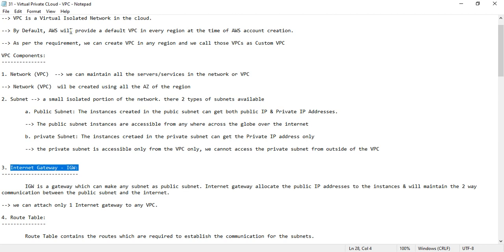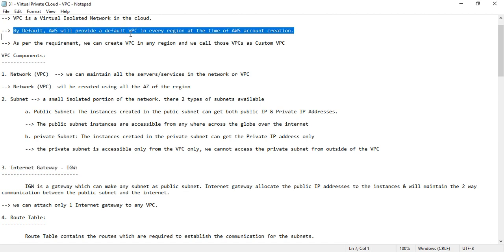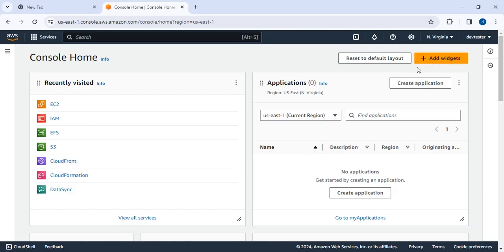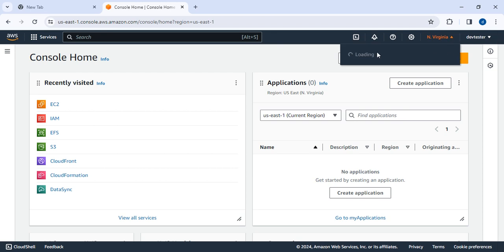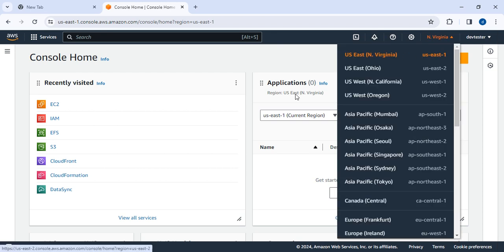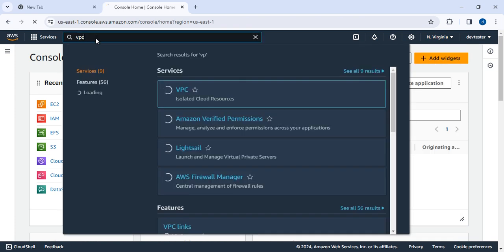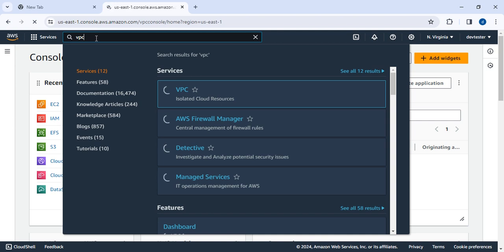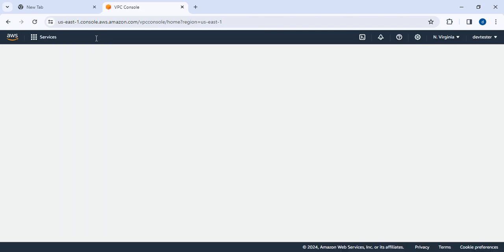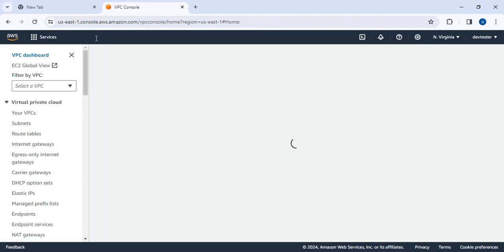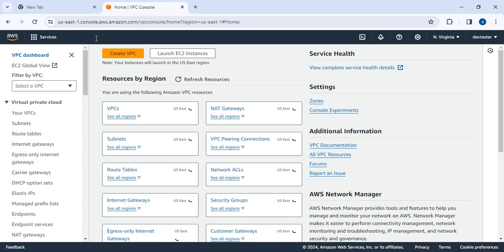So the first step I explained, by default AWS will provide a default VPC in every region. Just please have a quick look at this. Suppose right now I am in the Northern Virginia region, that is US-East-1. Okay, here I am going to check the VPC. Here this is one region. In that region, I haven't created any custom VPC, but by default, AWS provides a default VPC here. Just please have a look.